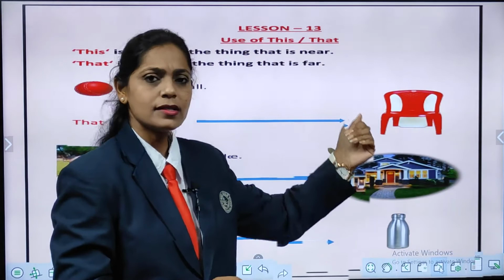Correct, it is near to us. When things are near, what do we write? Correct, we are going to write this. So, we will write this is a tree. All of you repeat, children. This is a tree. Now, many of you have computers at home, right? So, what is this? Yes, it is a computer. And is that computer near or far? Come on, all of you look at the picture and answer.